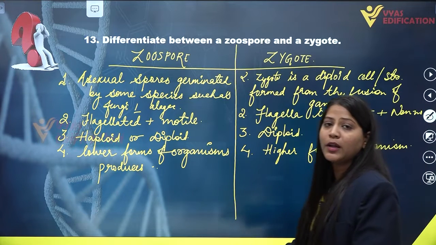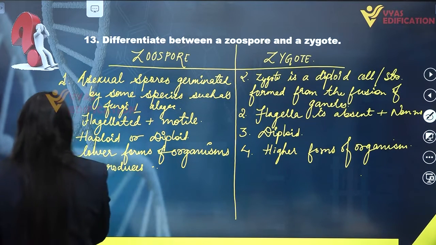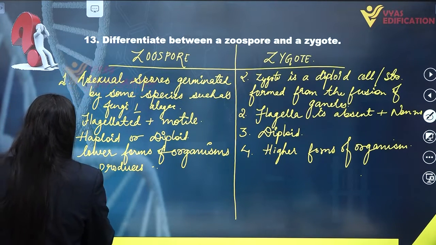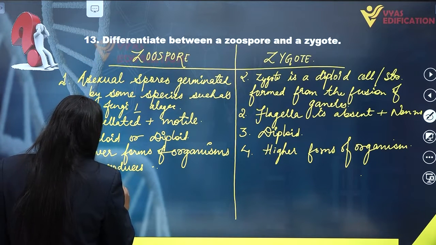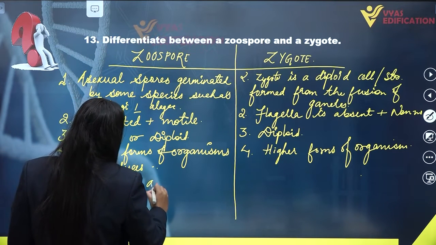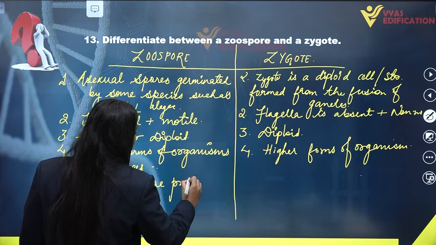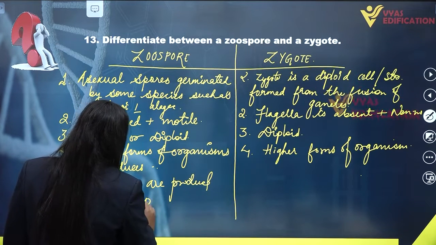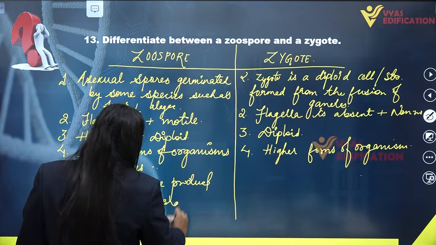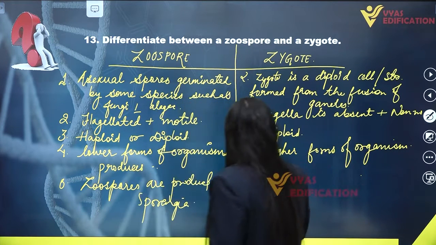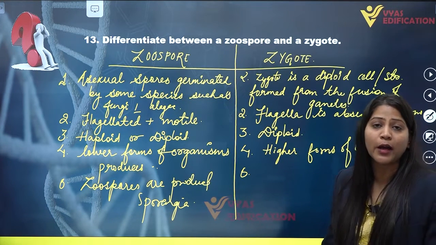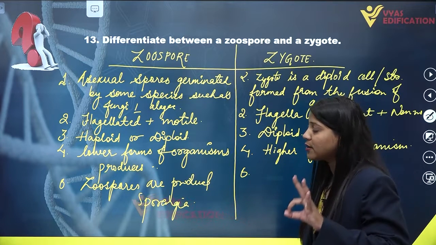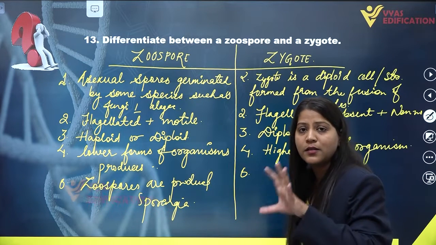And the last point of zoospore: zoospores are produced in a special structure known as sporangia. And the last point of zygote: zygote is not formed inside sporangia.